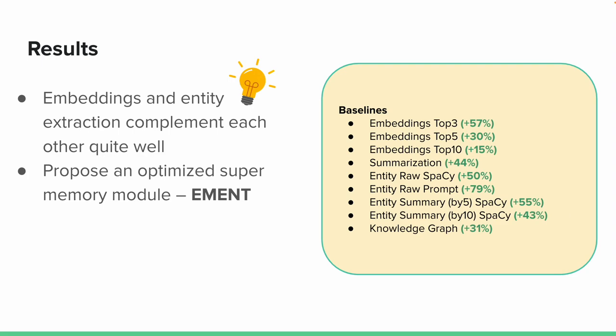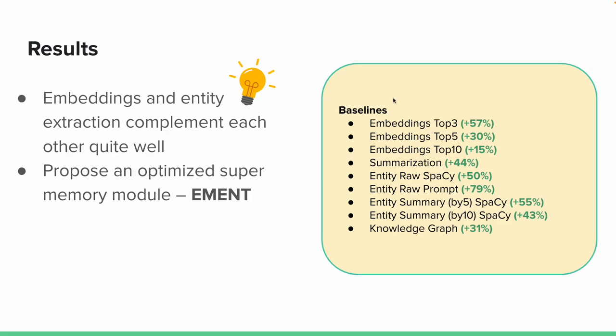Now, from these sub-conclusions, we actually stumbled upon a key finding that embeddings and entity extraction complemented each other quite well. In other words, entity extraction would pick up where embeddings failed and vice versa. As a result, we used this to propose an optimized supermemory module called MENT that outperforms all previous state-of-the-art baselines consistently, as you can see over here.